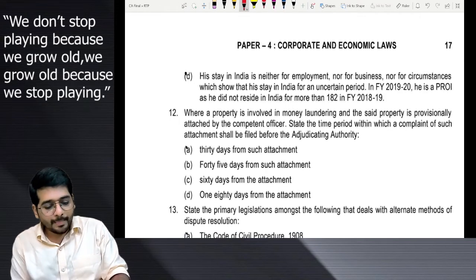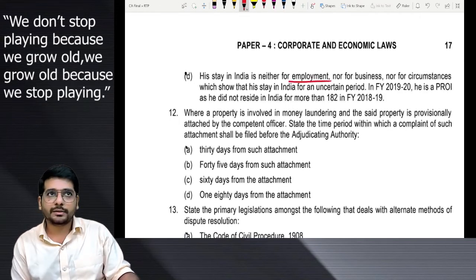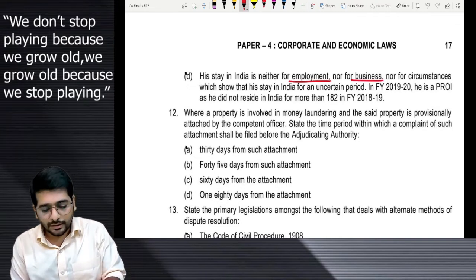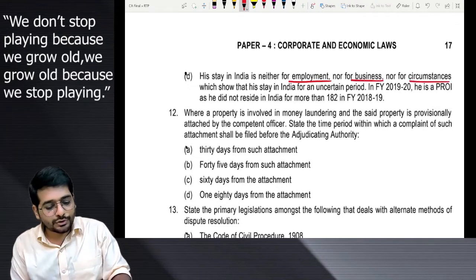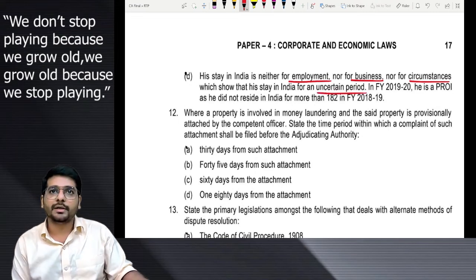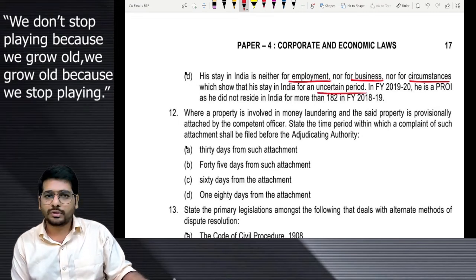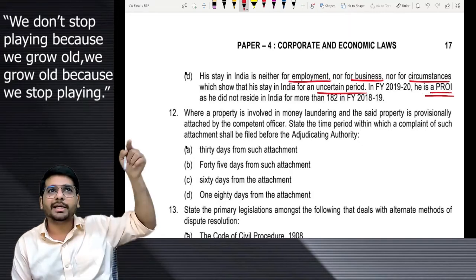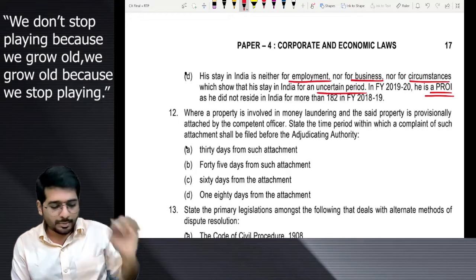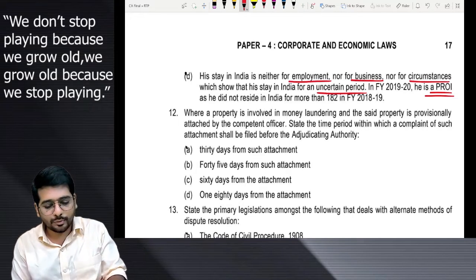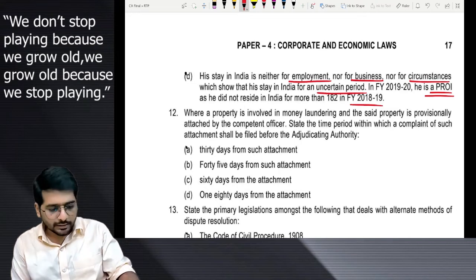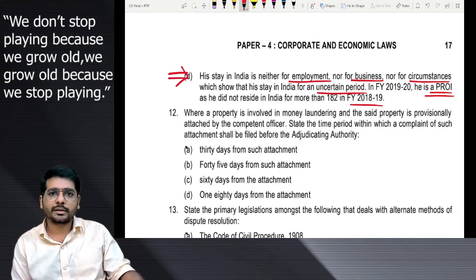His stay in India is neither for employment, correct, nor for business, correct, nor for circumstances which show that stay is for uncertain period. No, correct. In 1920 he is PROI. 1920 meaning 1819 stay we will check, not more PROI, as he did not reside in India for more than 182 days in 1819. Correct. Correct.